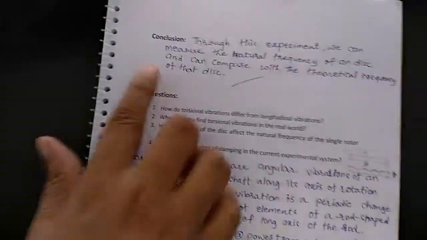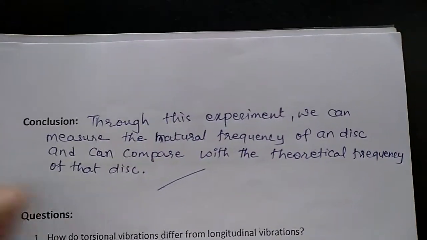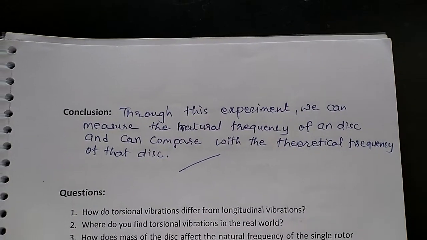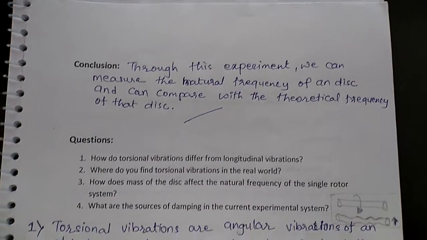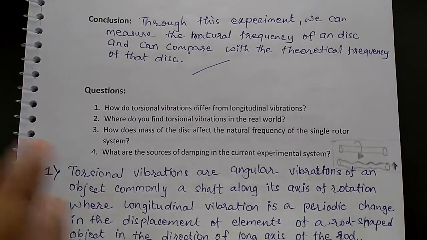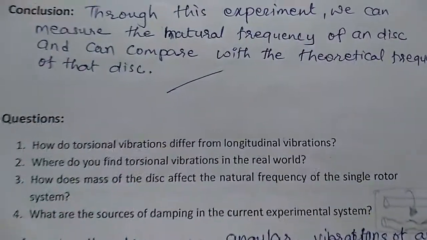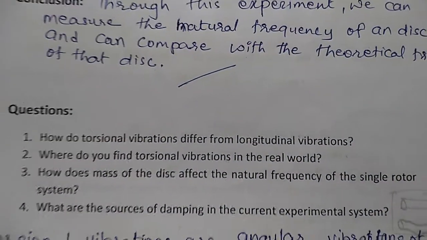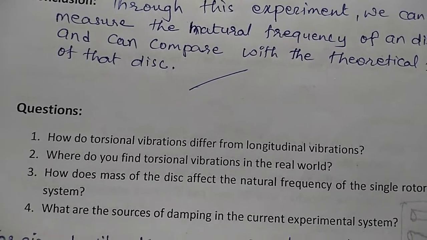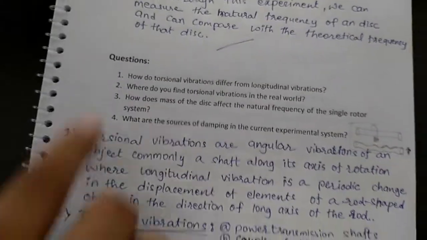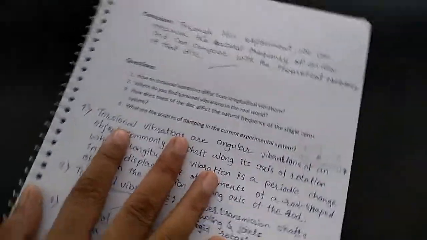After completing this experiment, you have to give a conclusion on the effect of the length of the shaft, polar moment of inertia, and mass moment of inertia on the natural frequency of the system. You have to conclude these things on the basis of your observations from the experiment and the analysis part. After that, you have to give the answers to these specific questions. With that, this experiment will be complete.